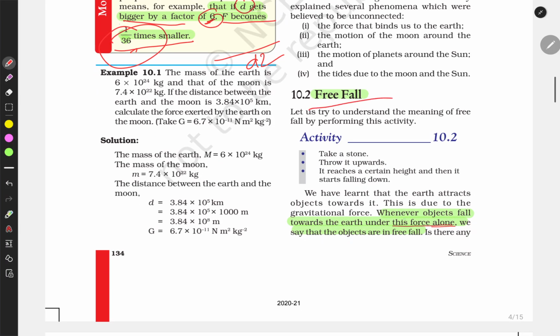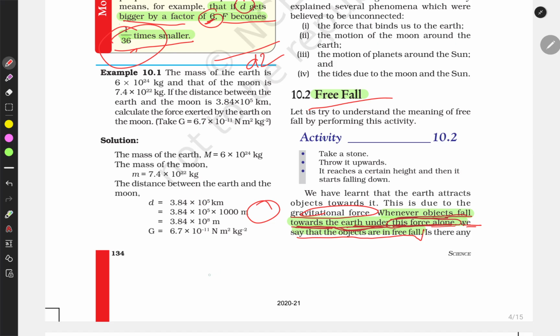What is free fall? Whenever an object falls towards the earth under this force alone, under which force? Gravitational force alone, we say the object is in free fall.